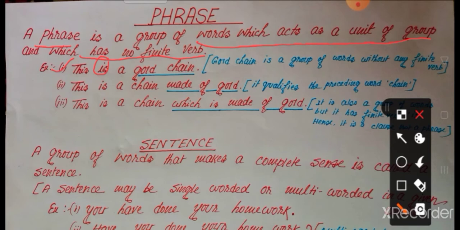But look, the words a gold chain, gold chain, are a unit of group. Gold chain is a group of words without any finite verb. Look at gold chain, is there any finite verb?